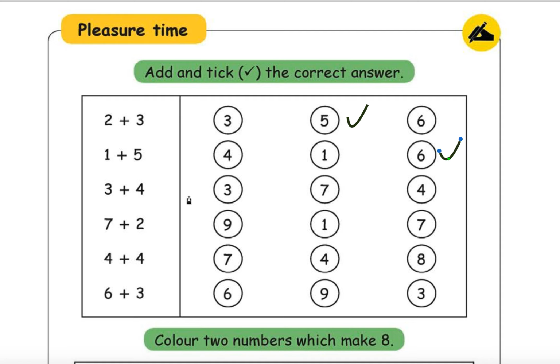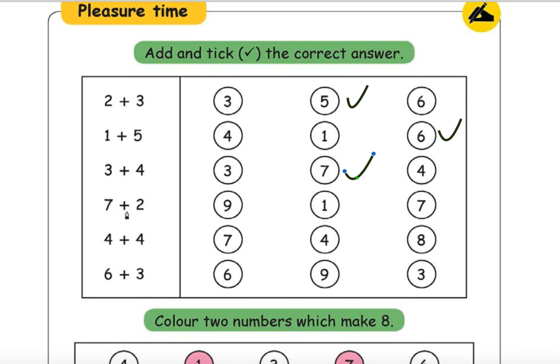6 is right. Correct one. 3 plus 4 shouldn't be 3 and shouldn't be 4. So it should be this one only, 7. 7 plus 2, it shouldn't be 7, it shouldn't be less than 7 also, so it should be 9.